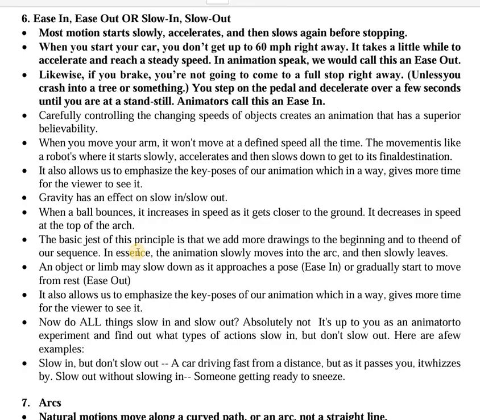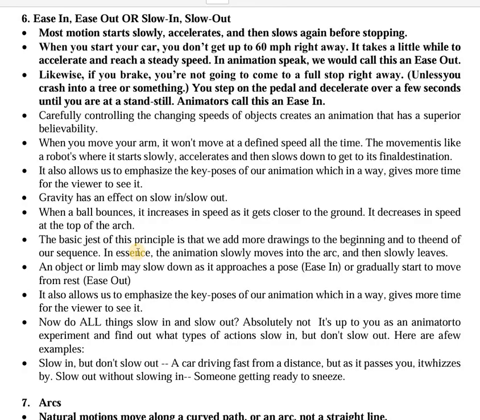So ease in or slow in, or ease out and slow out, is something where the objects are going to change the speed in a controlled manner. They are not going to move at a single speed, or they are not going to suddenly go to a very fast speed or suddenly stop.